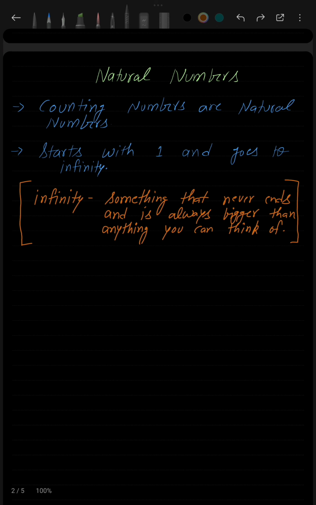So imagine you are counting 1, 2, 3, 4, 5, 6, 7, 8, 9, 10, and you will never have to stop. You can keep on counting and counting, and the natural numbers will never end. You can keep on counting forever. So that is infinity, something that never ends. So if natural numbers go to infinity, that means natural numbers will also never end.